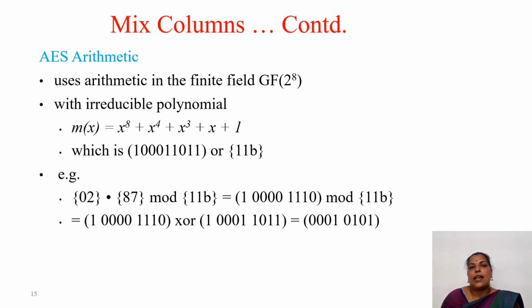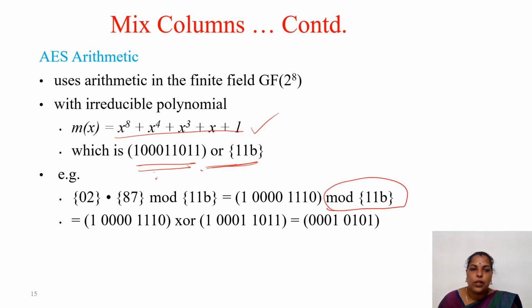So here AES uses arithmetic in the finite field, Galois field of 2 power 8, with the irreducible polynomial, this one. So the equivalent of this is this. The equivalent of this value is this. So wherever we have this value you have to replace with 1, and other places you have to replace with 0. Or you can call it 11b, this way also. So always you have to perform mod 11b.